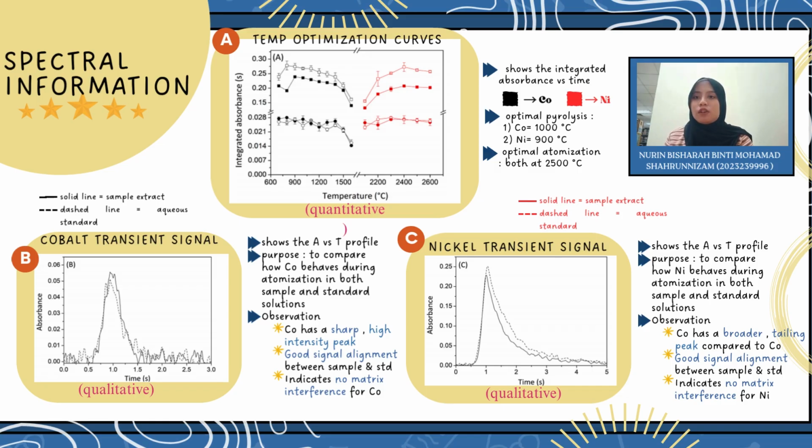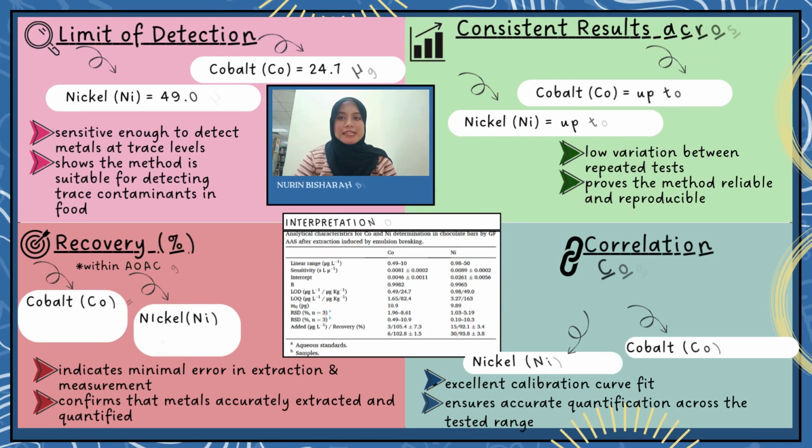We noticed that the solid line is the sample extract and the dashed line is the aqueous standard. The most important observation is that the peaks of cobalt and nickel in the samples were quite similar to those in the standard solution, which proves the identity of the elements and that the chocolate matrix did not interfere with the signal. This match is essential in qualitative analysis as it reveals that it is indeed cobalt and nickel that we are identifying. So now we can see the results.